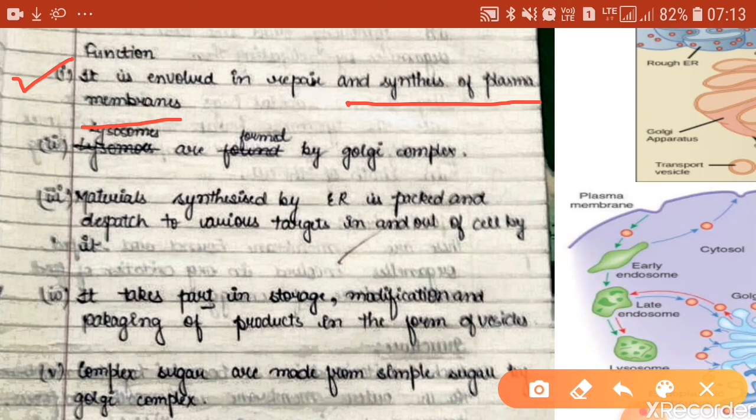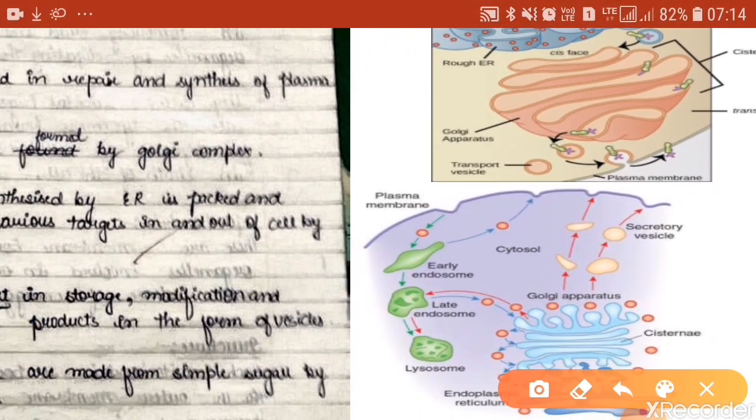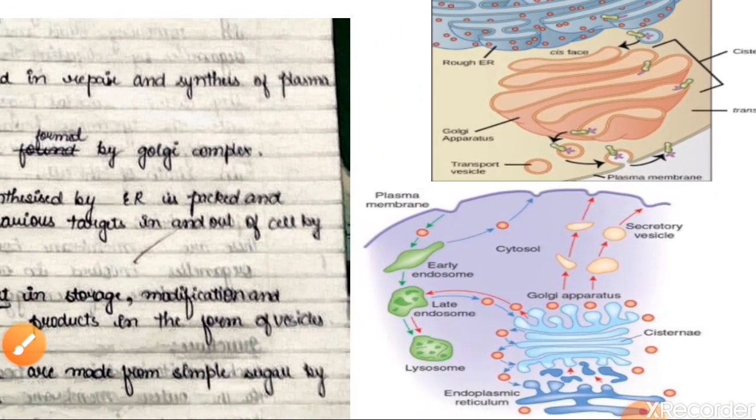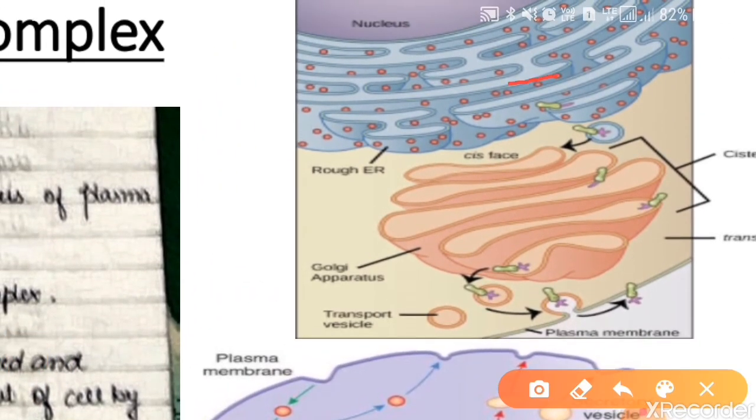Okay, the plasma membrane, I've told you, is made from proteins and lipids, and the proteins and lipids are made by the endoplasmic reticulum. So after this, have a look at this diagram. The endoplasmic reticulum, in this diagram that you see here, makes the proteins and lipids.